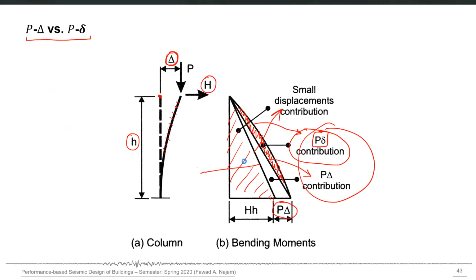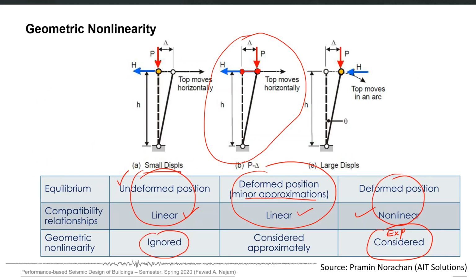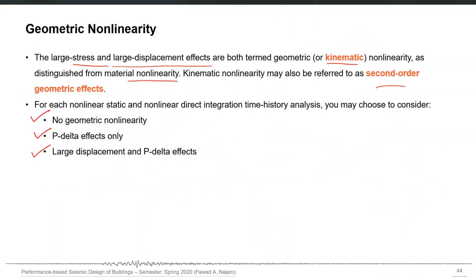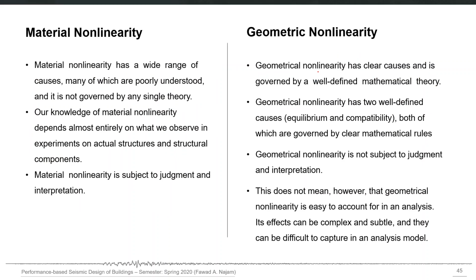If I go back, if you carry out that analysis, either P delta or true nonlinear large displacement, it is well defined. All the equilibrium equations can be developed for deformed shapes. The compatibility nonlinearity relationships can be included in that. So it is well defined, and it is mathematically a unified theory, unlike material nonlinearity where each material may exhibit a different behavior, and then we carry out tests, and test results will be different for different elements, and then we have to approximately account for them in computer modeling.